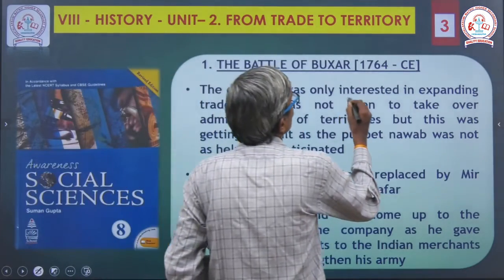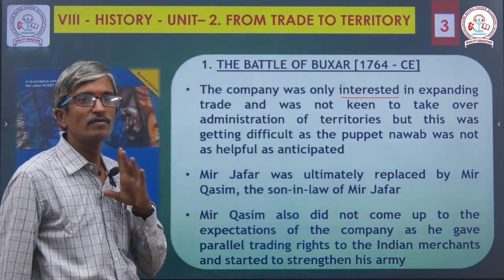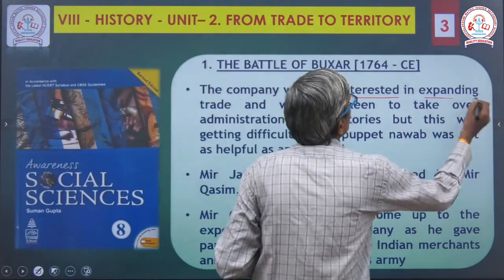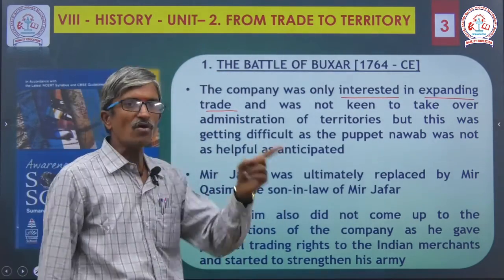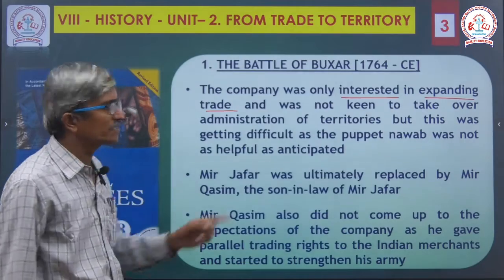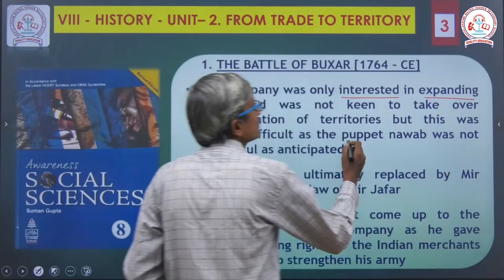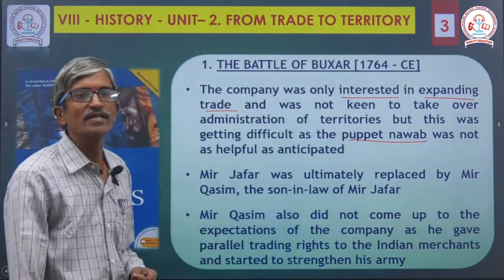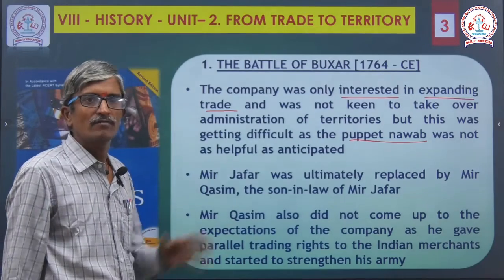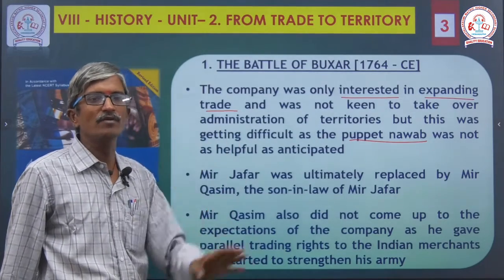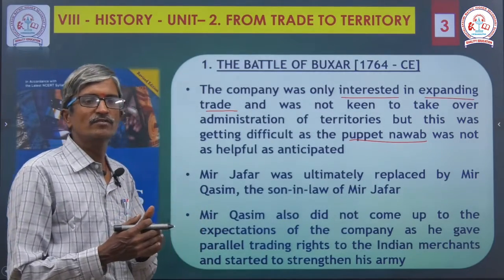The company was only interested in expanding their trade. First of all, we need to understand that they were interested in expanding trade and were not keen to take over the administration of territories, but this was getting difficult as the puppet Nawab was not as helpful as anticipated. He was a puppet ruler, appointed by them, but he was not cooperating with them. So it created a misfortune for them.